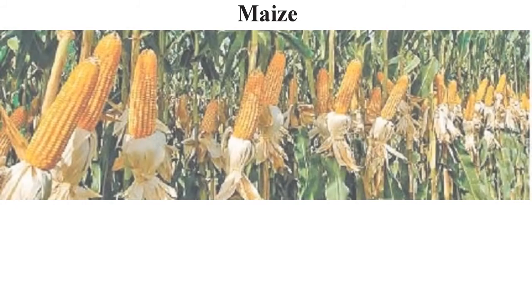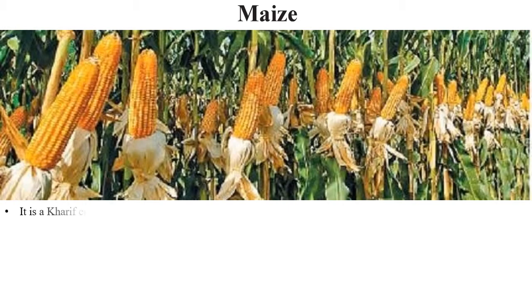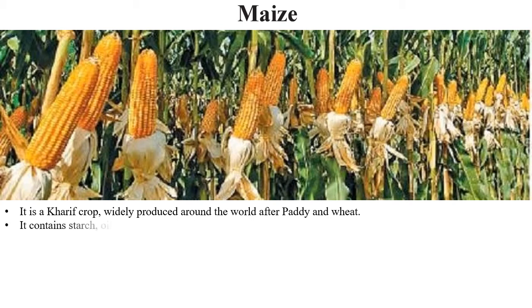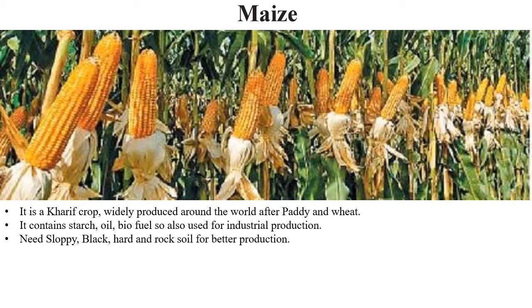Next is the maize. Maize means basically makai. We call it bhutta in Hindi. It is a kharif crop. It is widely produced around the world after paddy and wheat. That is, in the world, maize has the third rank. The first is paddy. The second is wheat. So it contains starch, oil, biofuel, and that is the reason that it is also used for industrial production.